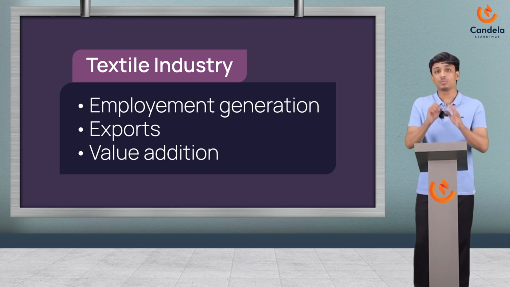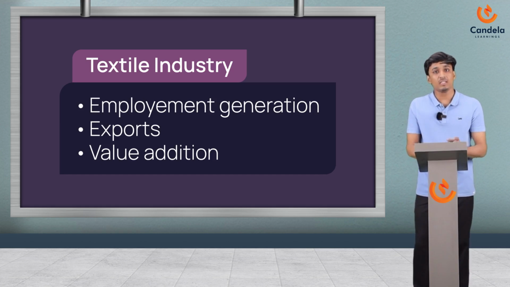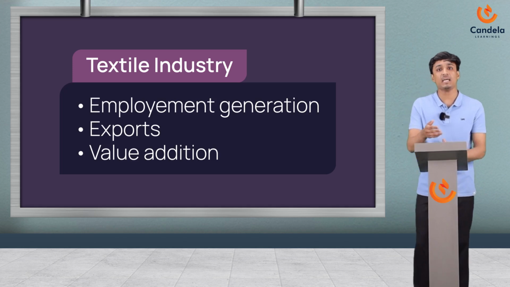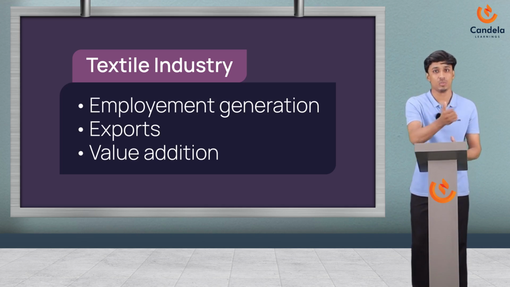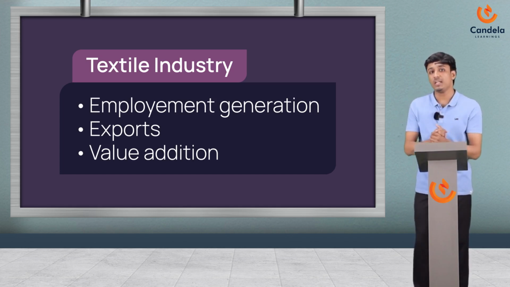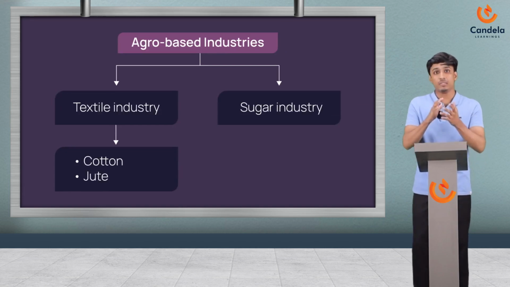Okay. Last one is value addition. The textile industry is considered a value added industry, which means that it adds value to raw materials by converting them into finished goods. Okay. The industry has the capacity to raise the value of raw resources and in the process increases employment. Okay, and under textile industry you can see cotton and jute.